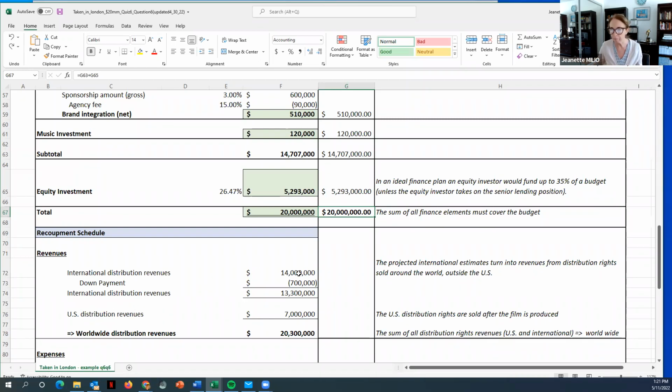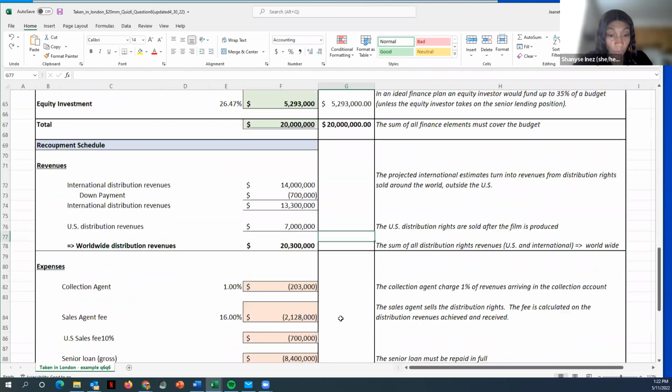So here's what's happening. We do have 14 million in sales for international. We are deducting the 700,000 that we already got. So we get 13,300,000 from the international. The US is the same. We're selling it for 7 million. So altogether, we now have 20,300,000 in revenues. Does this make sense? Yes.